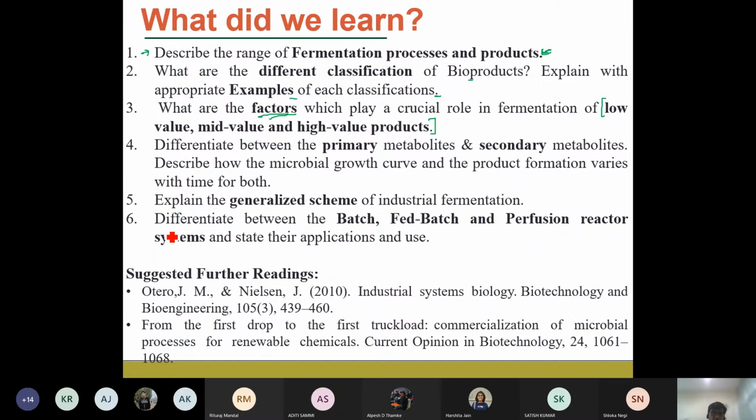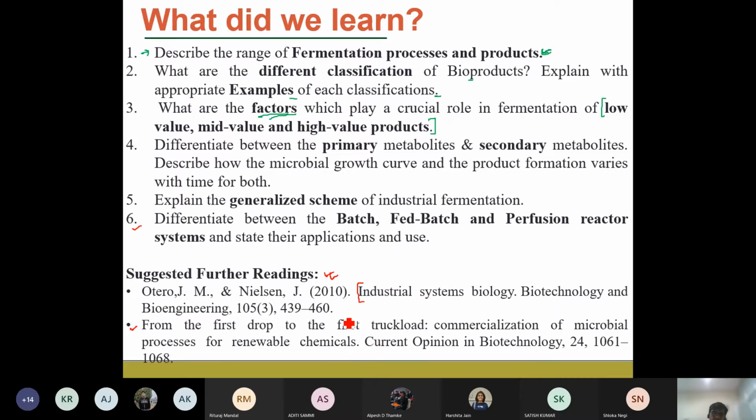So anyway, whoever answered, I have just marked them, and everyone should go through the slides and find that they should be able to answer the following questions. And there are two papers that I have added, which you can go through and have a look at to understand the overview of what we have studied, like what is industrial systems biology, and the second paper is on from the first drop to the first truckload, the commercialization of microbial processes for renewable chemicals.